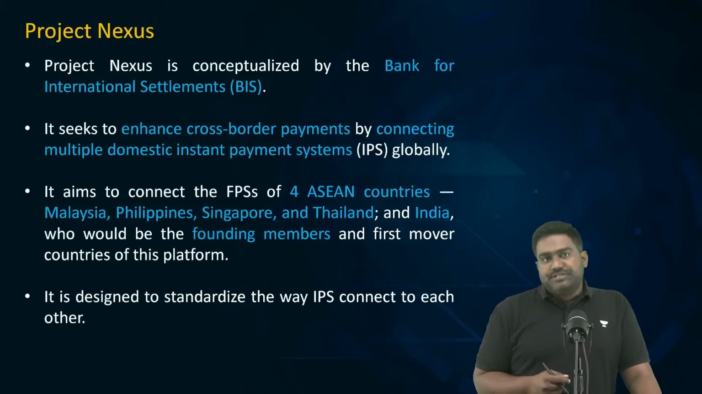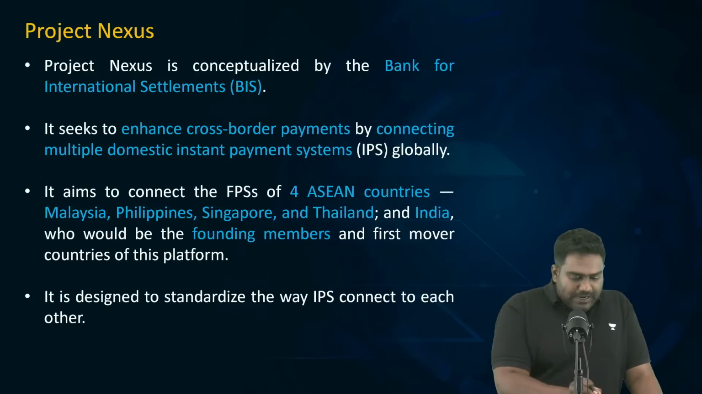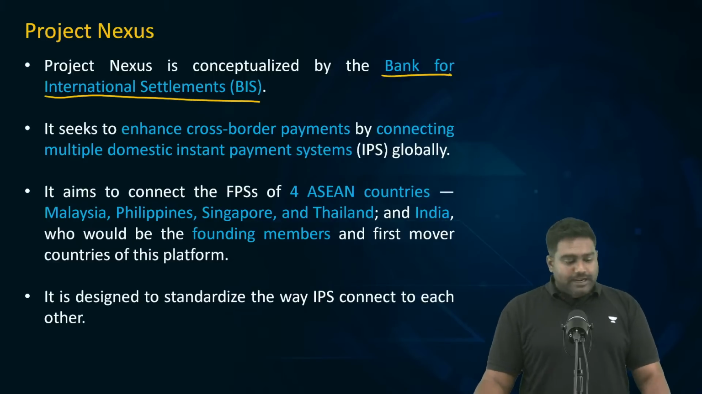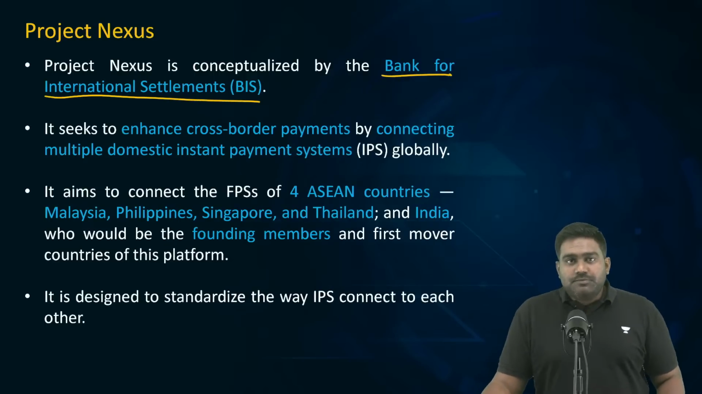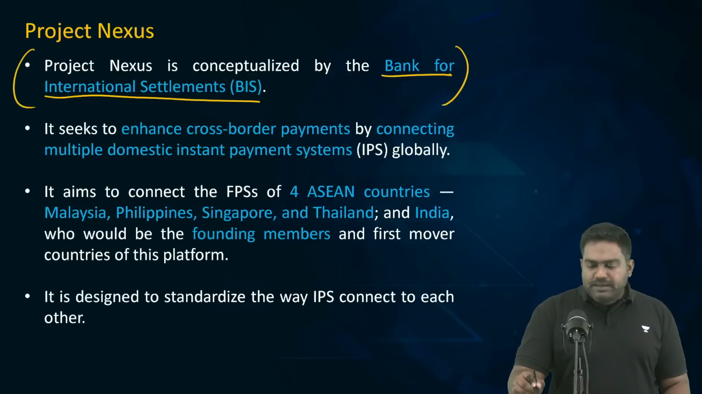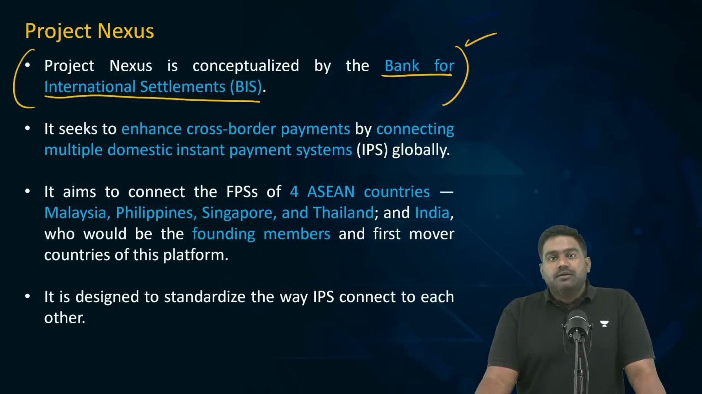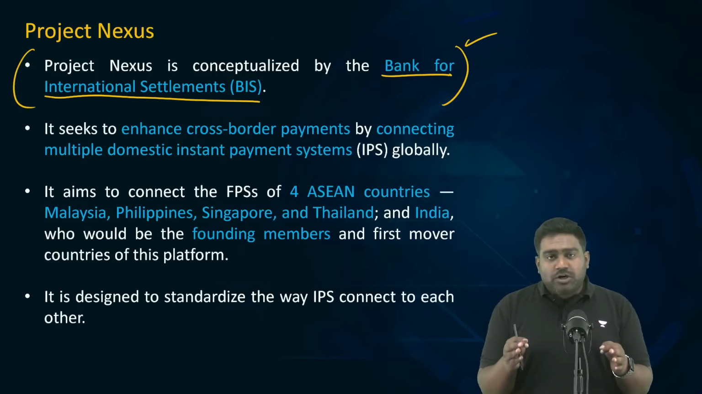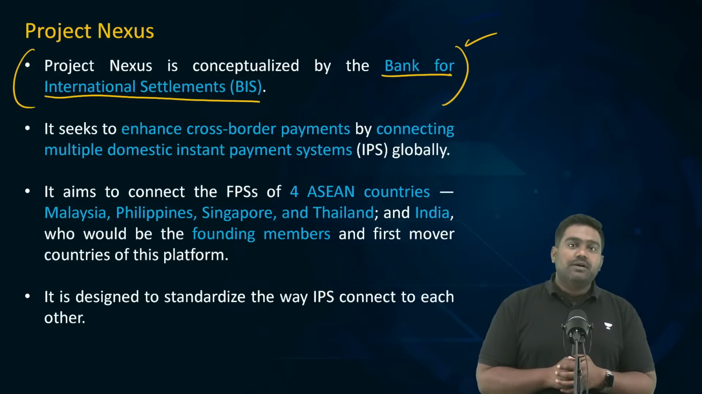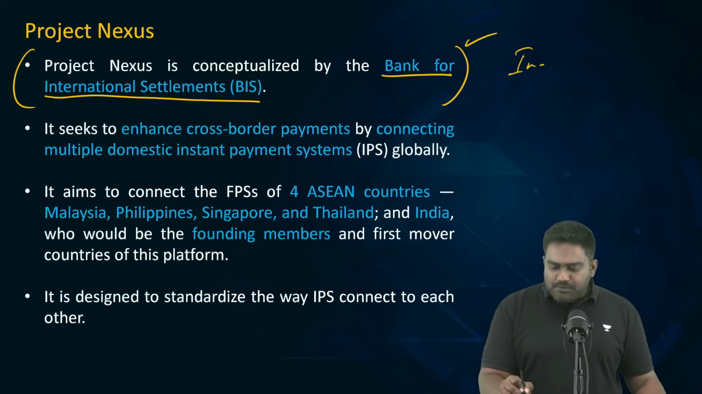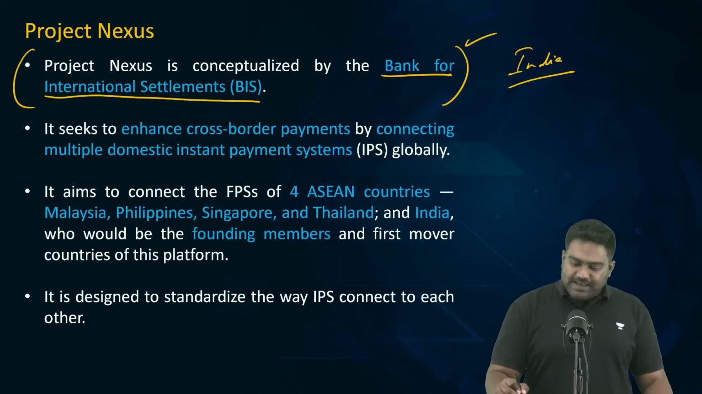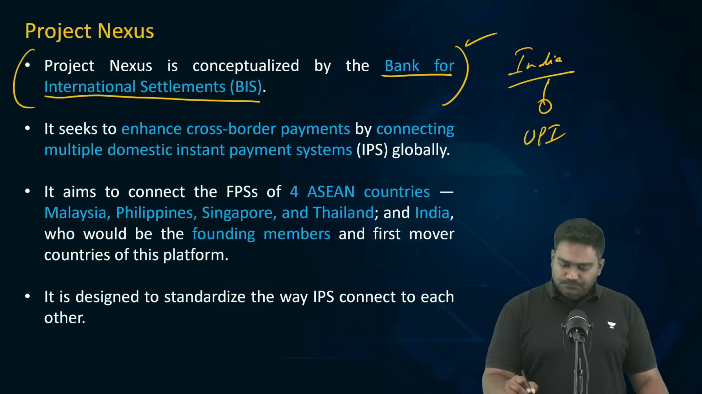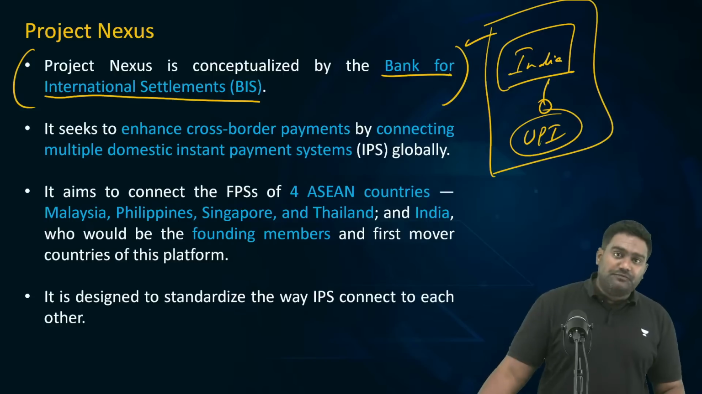So, Project Nexus is actually pioneered by the BIS, the Bank for International Settlements. I'm sure you would have studied about BIS in economy classes with Shamsar, right? So, BIS launched this initiative called Project Nexus to develop a fintech platform which can enable cross border payments in a seamless manner. See, today, India has become a pioneer in digital payments thanks to UPI, the Unified Payment Interface.